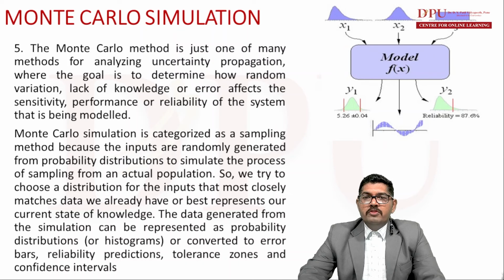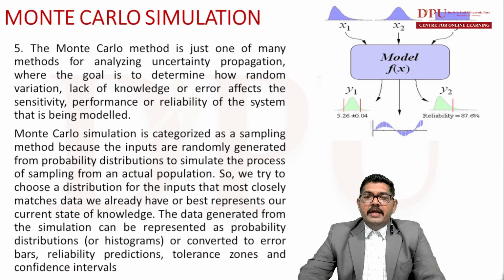It is one of the many methods for analyzing uncertainty propagation, where the goal is to determine how random variation, lack of knowledge, or error affects the sensitivity, performance, or reliability of the system that is being modeled.